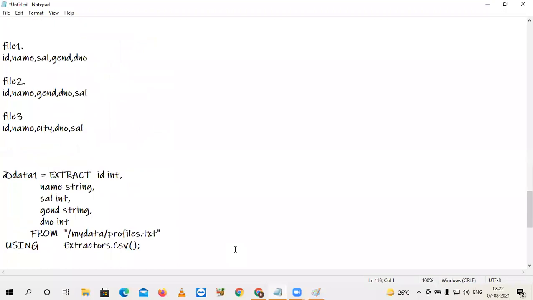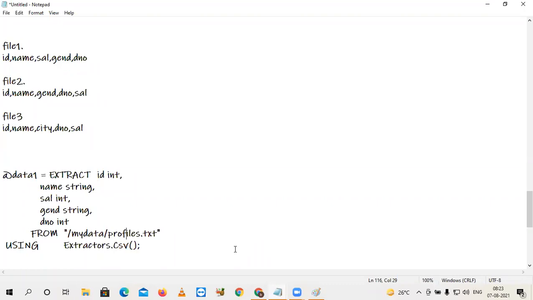Sir, I have one question. For this small volume of data, why is it taking so much time? It is not taking so much time because the triggering of our job to Azure resources only is taking time. Once it comes to the running phase, the execution will be faster.